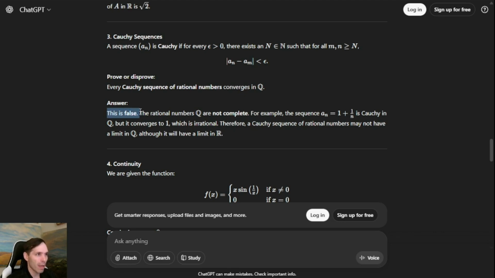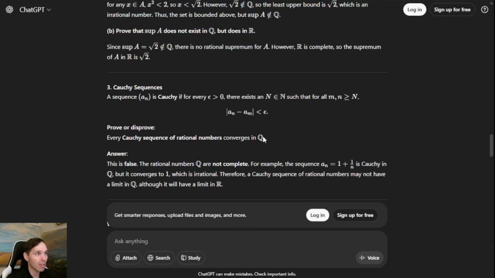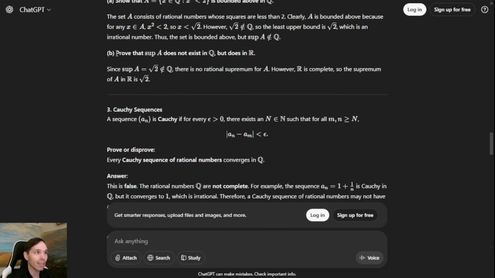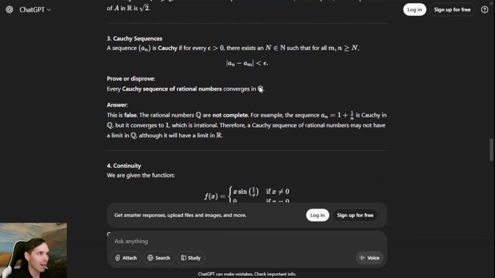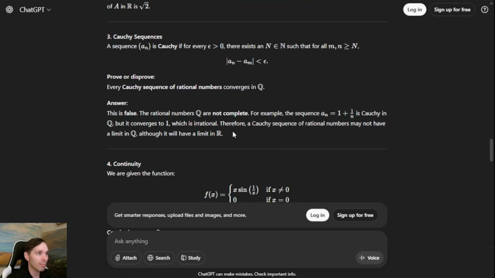Well, they got the answer right, and this last statement makes me think that they've probably kind of memorized something in their notes somewhere, saying that a Cauchy sequence may not have a limit in Q, but it does in R. But it feels like they've completely missed the concept, and especially with this question coming directly after the previous question, where we were asked to prove such a thing, that the supremum of A does not exist in Q but does in R. I think there is a lack of understanding on this one.